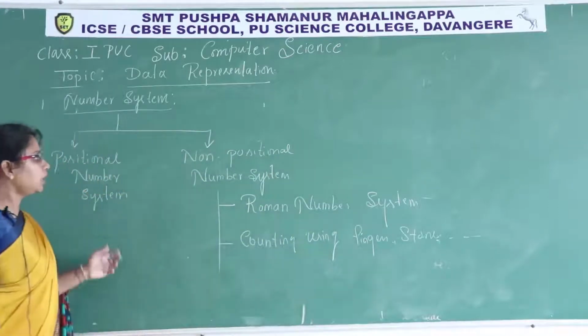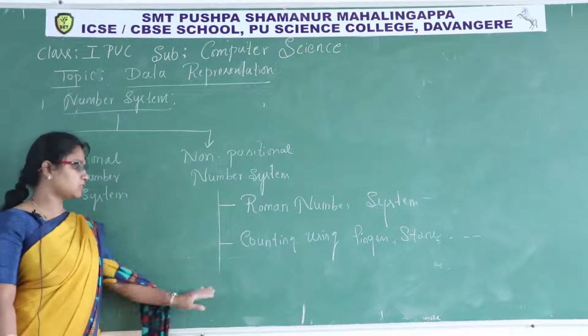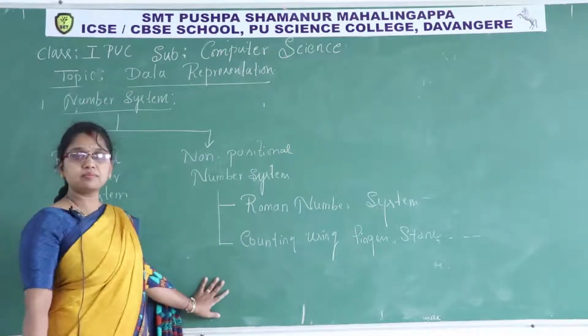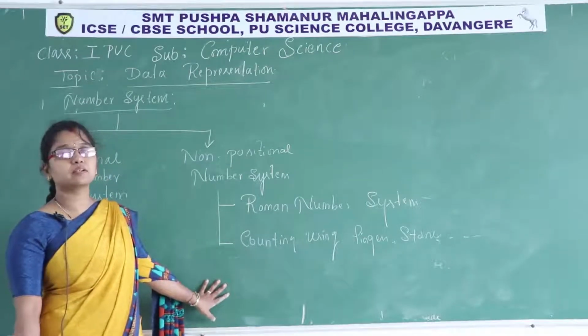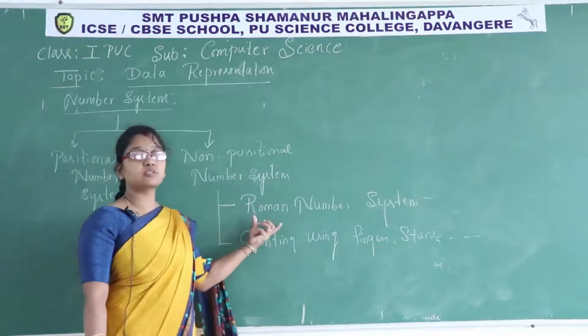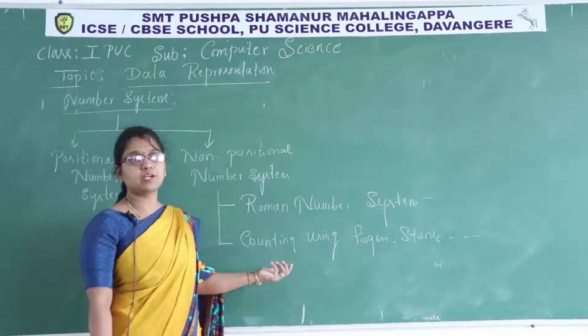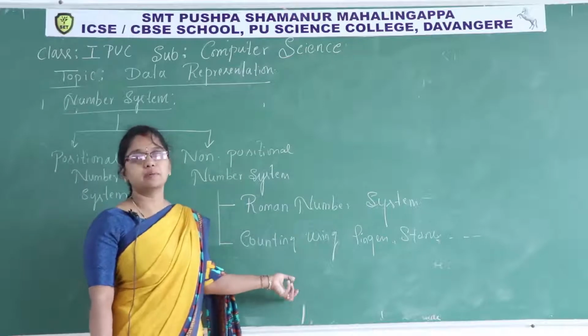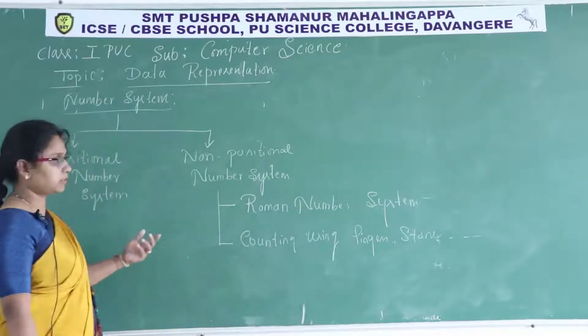Then how do we define the non-positional number system? A number system in which the number does not contain any positional value, we call a non-positional number system. There is no particular weight.